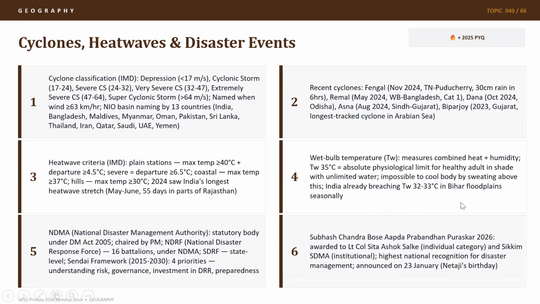And India is already breaching 32, 33 degrees Celsius in Bihar floodplains seasonally. And that's why the number of deaths also increases during heat waves or the summer season in India, because we are reaching the physiological limits of our wet bulb temperatures.